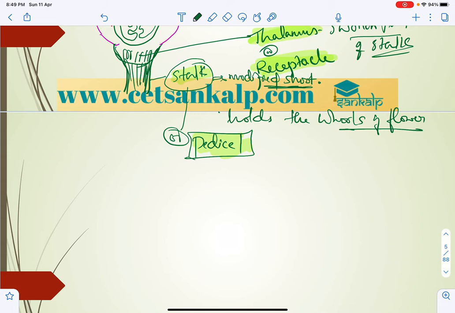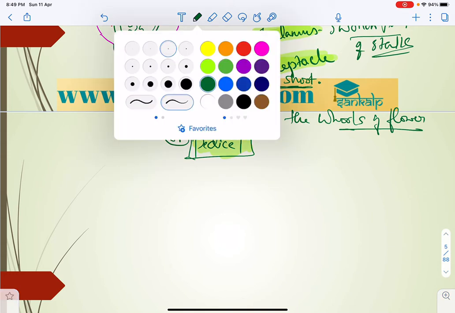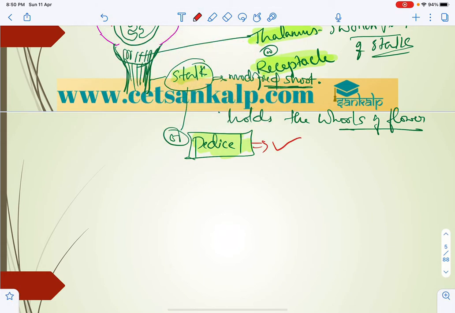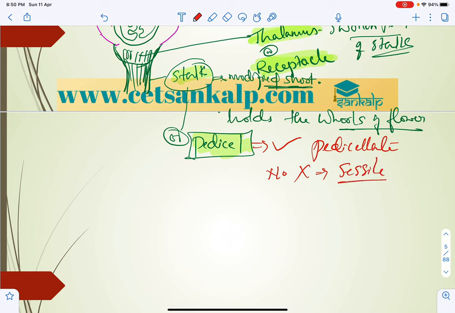If pedicel is present, such flowers are called pedicellate. If there is no pedicel, they are called sessile. Flowers with a stalk are called pedicellate. Flowers without a stalk are called sessile.